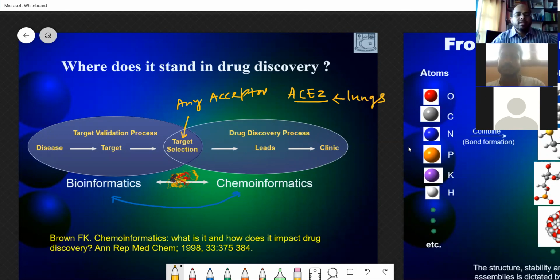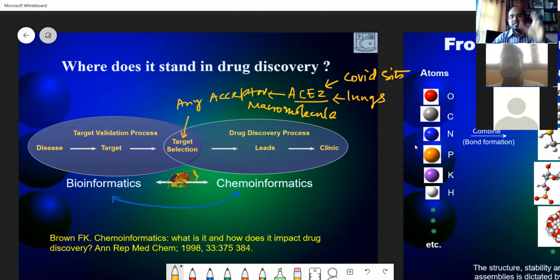This receptor is a macromolecule. Again, chemistry should be there. It's a macromolecule, and this is the place where the COVID virus sits and starts up. It is found only after 23 to 25 years.